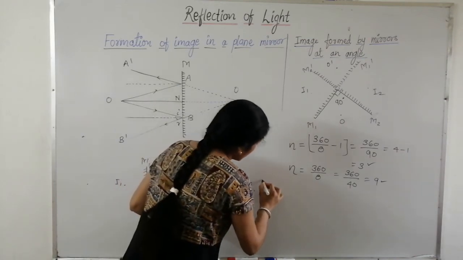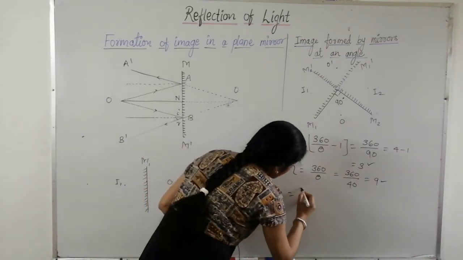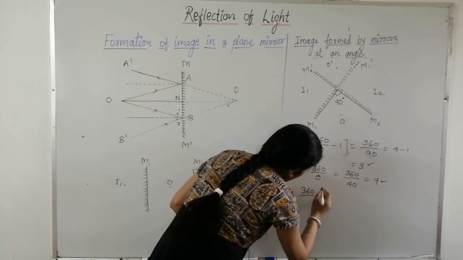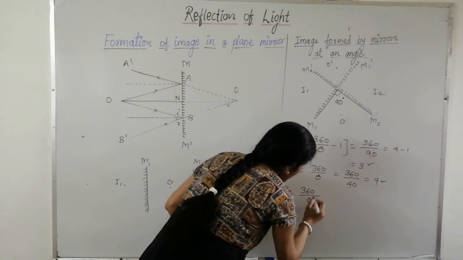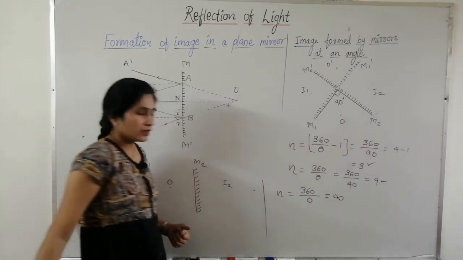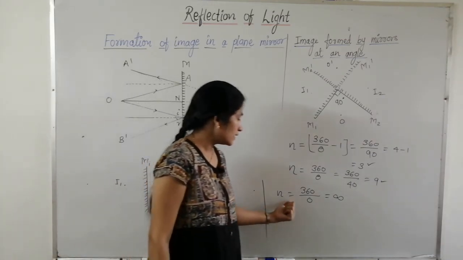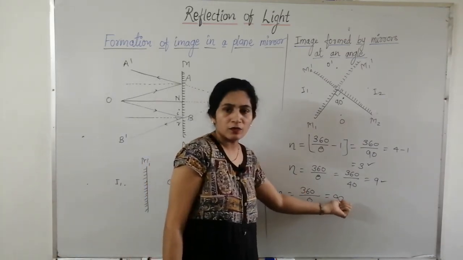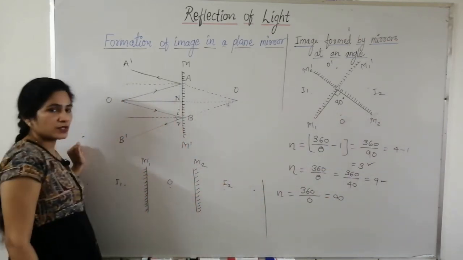Now let's see mathematically how we get an infinite number of images. See, n equals 360 by theta. In this case, the angle is 0. So anything divided by 0 is infinity. It means we get an infinite number of images. So mathematically we get an infinite number of images and practically also we get an infinite number of images.